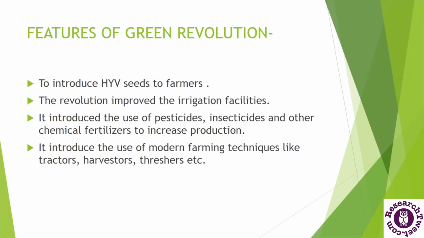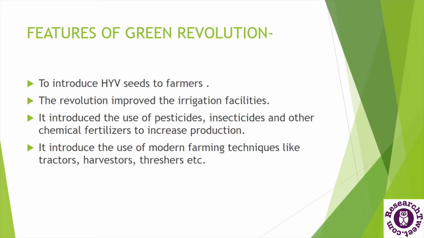So now let's understand the features of the green revolution. The revolution introduced high yielding varieties of seeds to the farmers. And at that time the Indian farmers were dependent on monsoon for their crops. But during this period the irrigation facilities were improved, some electric tube wells were manufactured and many other means of irrigation were used.